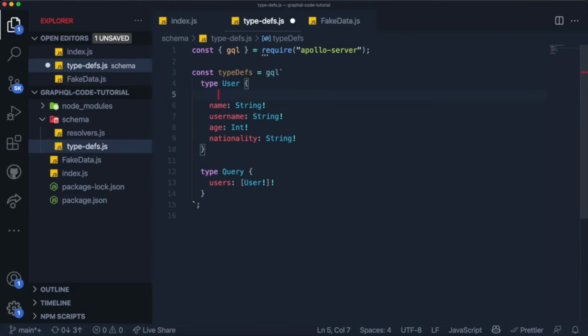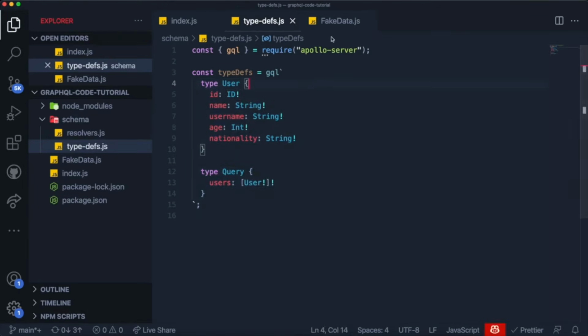One thing that I forgot to add for the user type, which is kind of a really bad thing because you should always add that in GraphQL, is the ID type. It's a field inside of a type, and GraphQL by default has a basic type called ID, which is similar to a string, an int, and other basic types. An ID can take in either an integer or a string, and it just serves as an identifier to a type.